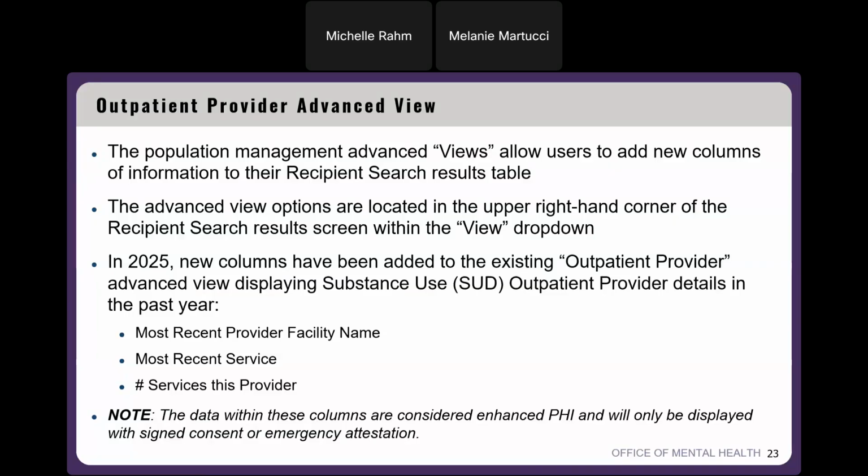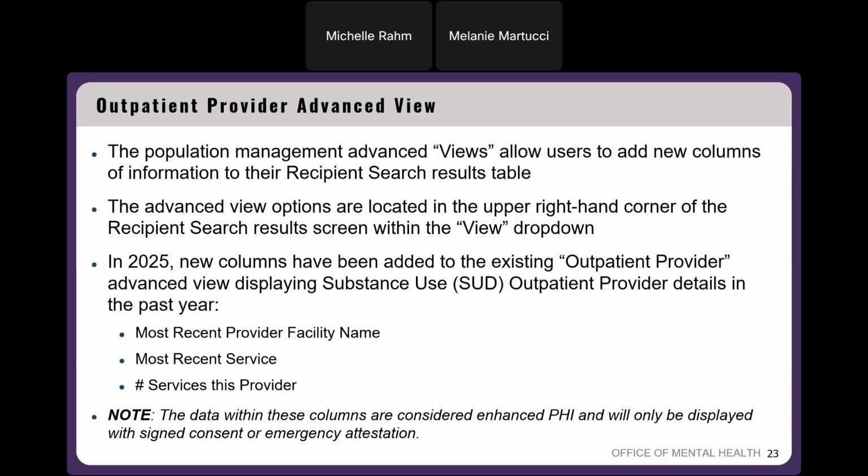And what you can do is go to the top right of that recipient search results screen, and there's a view drop down. You can select from a few different advanced views that we have available in the application that add on columns to your standard recipient search results table. So I'll show what that looks like. But specifically this year, we've added new columns to our outpatient provider advanced view to display substance use outpatient provider information in the past year.